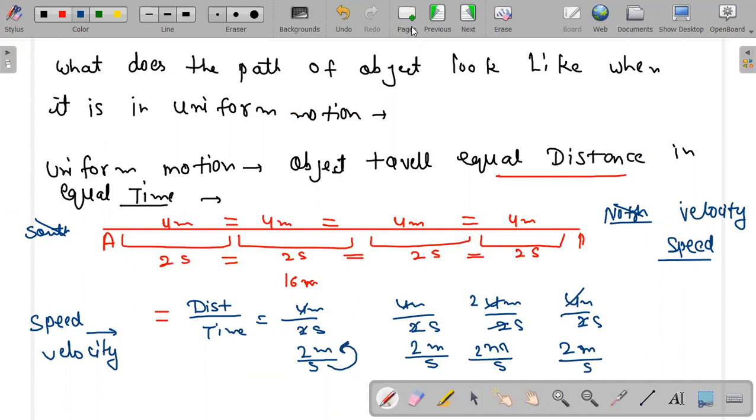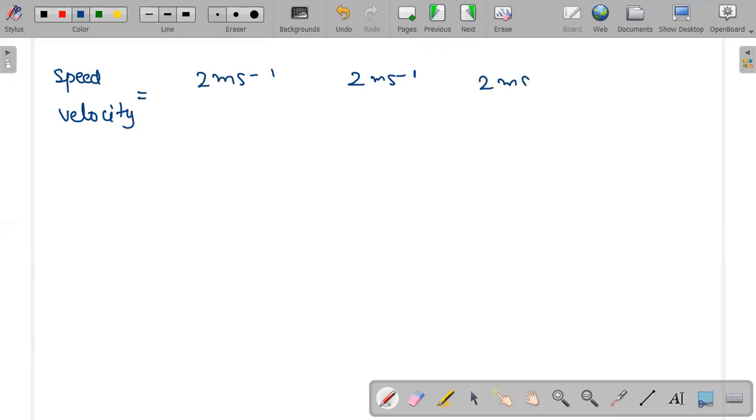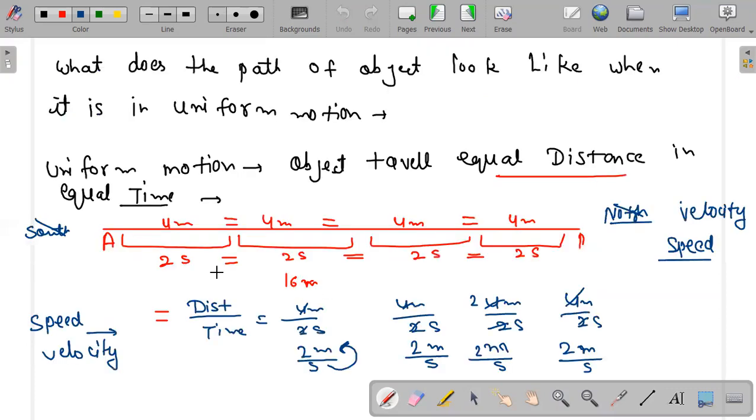Okay, I'm taking another page. Speed or velocity. Okay, it is 2 meter per second for every case. Remember, this is for every case. This is case number 1, this is case number 2, this is case number 3, and this is case number 4.